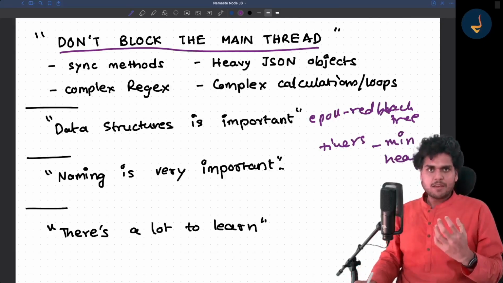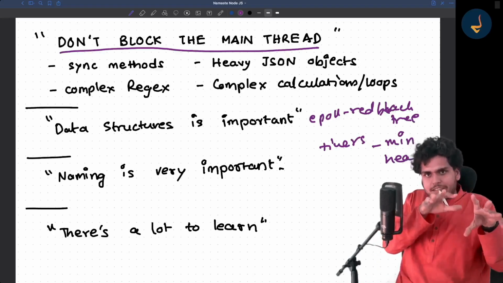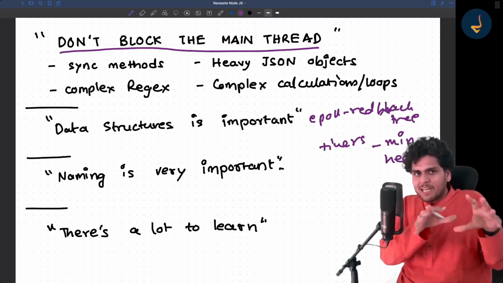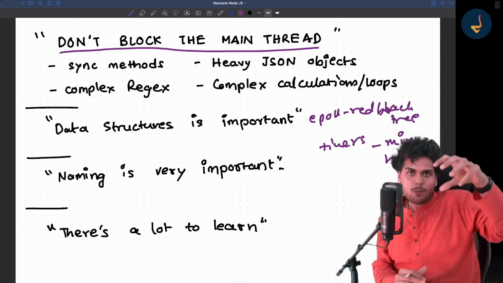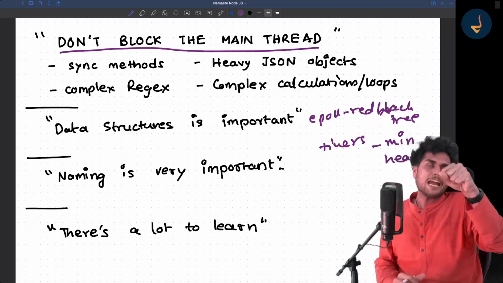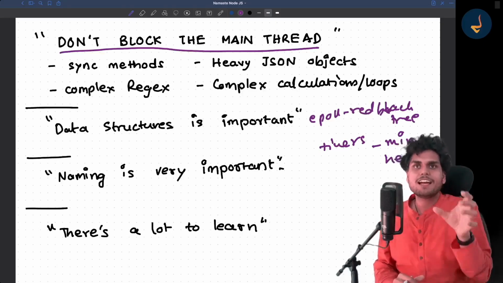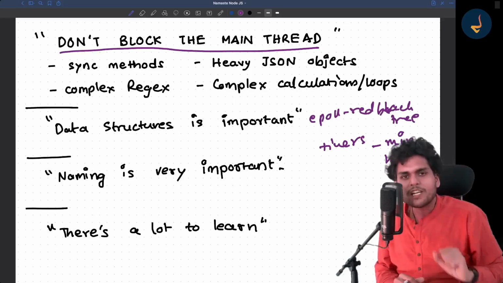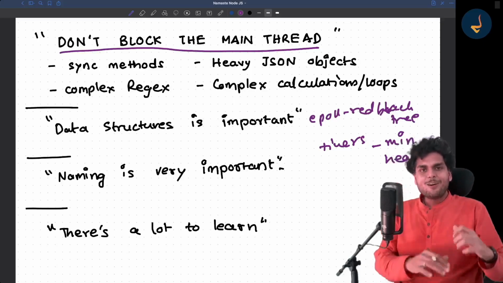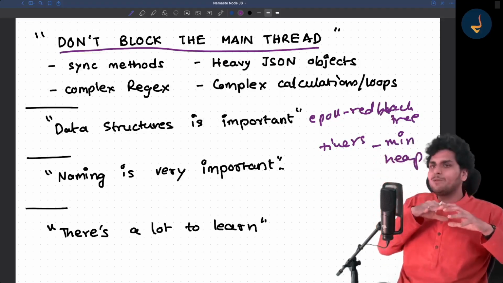Because whenever there is a timer, we make a min heap, which is kind of like a self-balancing tree. On the top of the tree, there is always the timer which is going to expire very soon. The timer which is going to expire the latest is at the bottom. Now, if I keep telling you all these things, it will take infinite time.